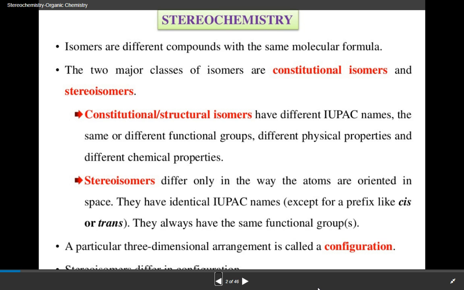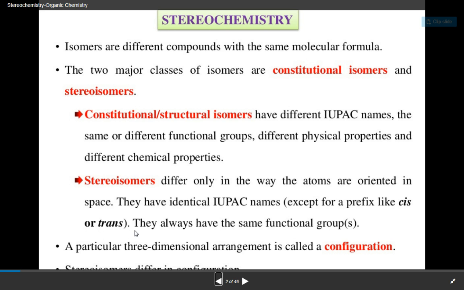Today we will study stereochemistry. Isomers are different compounds with the same molecular formula, but they may have different structures or the orientation of different atoms or groups can be different. If there is a difference in structure, then it is structural isomerism. But in stereoisomerism, we'll study the compounds which vary in the orientation of different groups or atoms around the asymmetric center. The two major classes of isomers are constitutional isomers and stereoisomers.